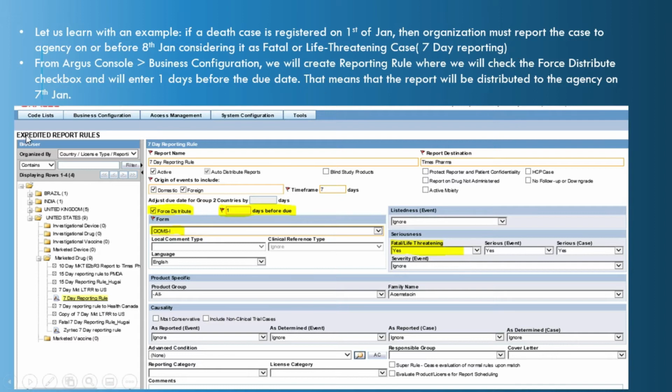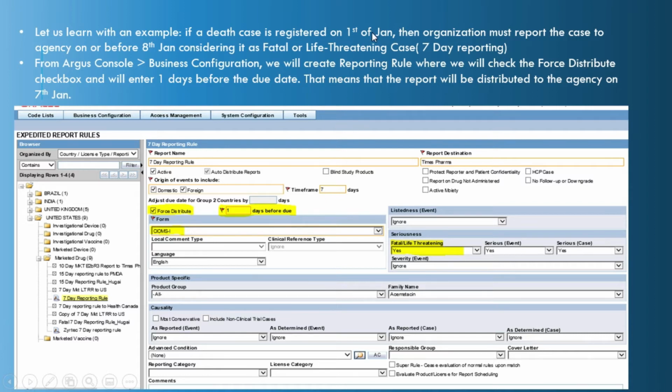So we have to configure the reporting rule from Argus console business configuration, and in the reporting rule we will check the checkbox which says force distribute, and we have to enter 1 day before the due date. So the timeline over here has been specified as 7 days.